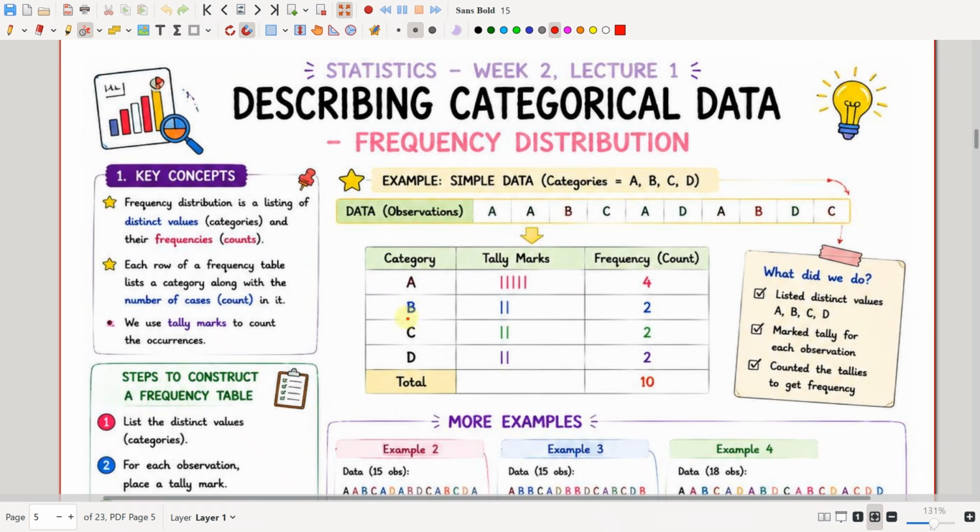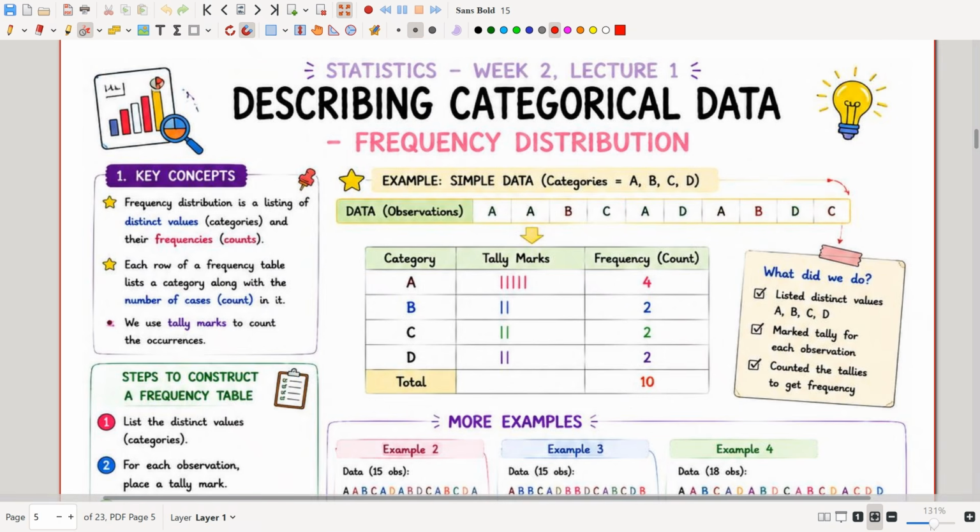Then I'm going to count B. I got B only 2 times. So I'm putting 2 tally marks, and I'm writing the frequency count as 2. Let's see the C here. I'm getting C once and twice. So I'm putting 2 tally marks, and writing the frequency count as 2. Then D also I'm getting only twice. So I'm putting 2 tally marks and writing the frequency count as 2 here. And I'm getting the total as 10. See here, 1, 2, 3, 4, 5, 6, 7, 8, 9, 10.